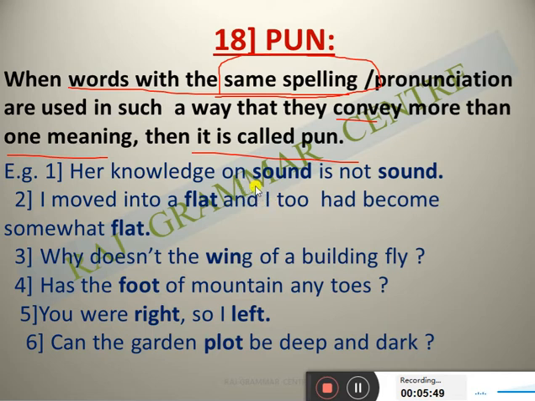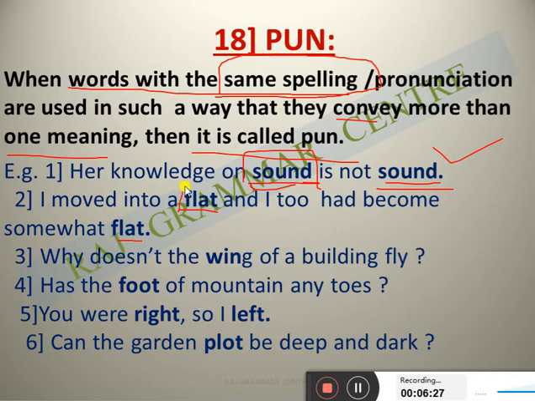The first sound is the hearing part, the science term, sound. And the second, not sound: the second sound means not perfect, not good. So the first sound and the second sound, both meanings are different. So it is one word with different meanings, while tautology, as I taught you, is different words with the same meaning, totally opposite. I moved into a flat and I too had become somewhat flat.